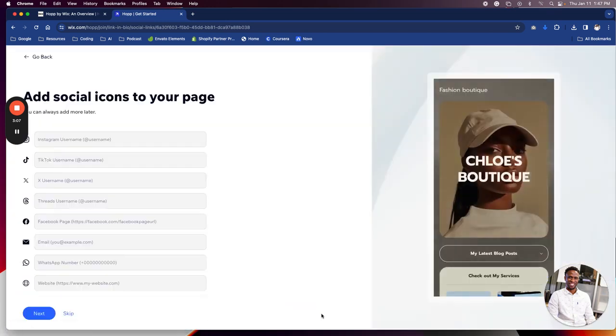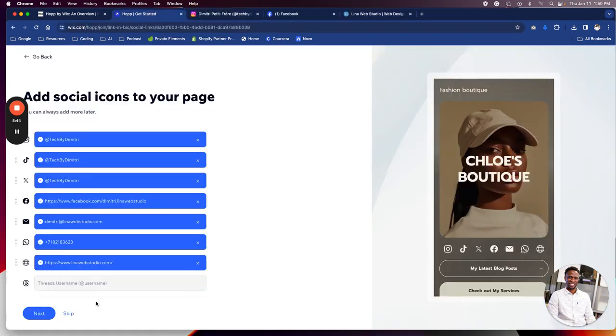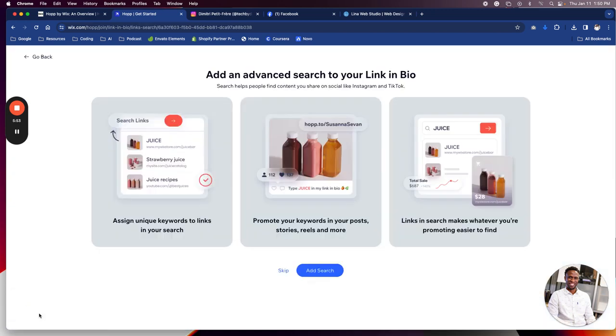Let me see. It says add my social media. Social media links and handles and things of that nature. So let's click next, right? Oh, let's add a search. Let's do this. I ain't skipping. I don't take shortcuts. Hard work or no work.